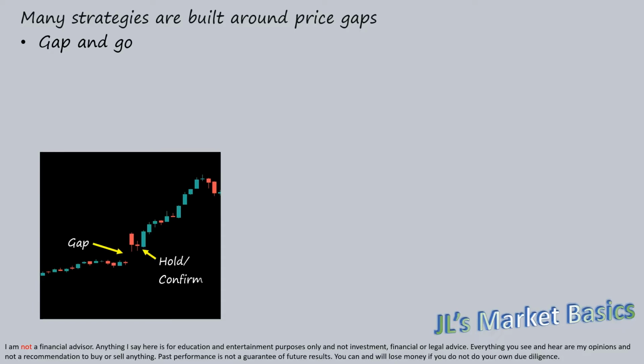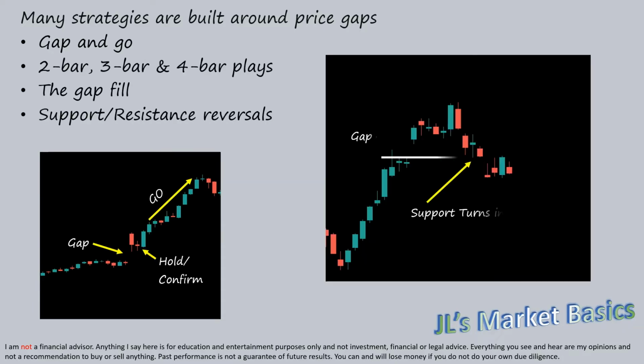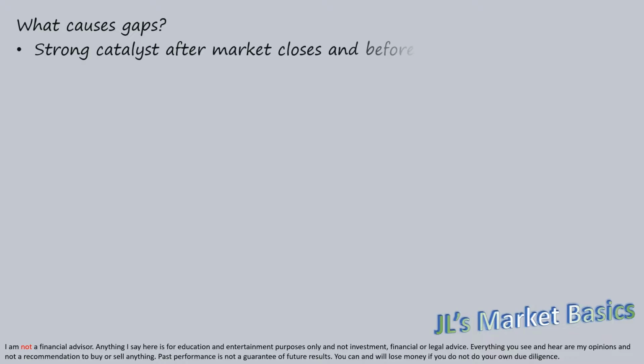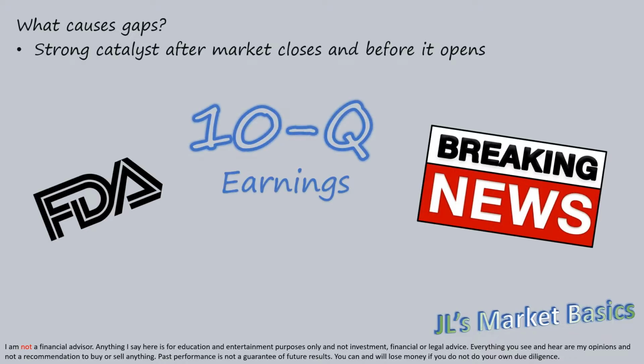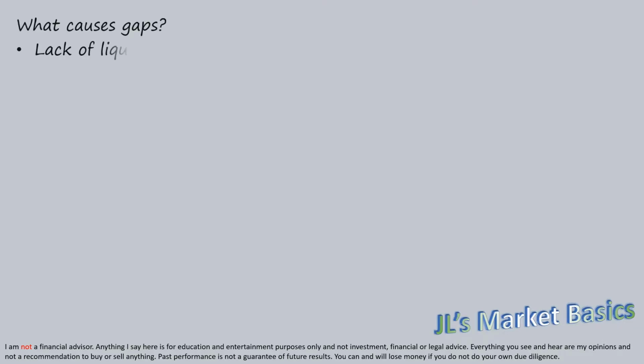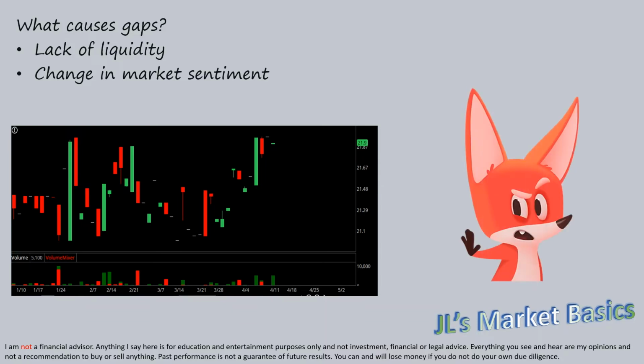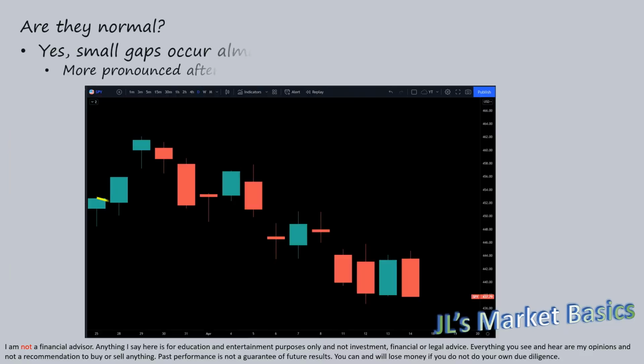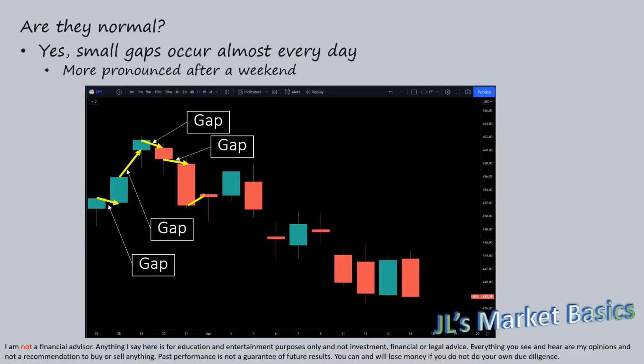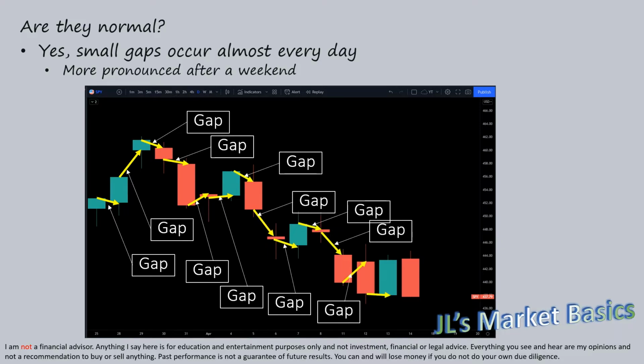Many strategies are built around gaps. Some are for intraday trades, others are for long-term swing trades. A strong catalyst such as FDA approval, earnings, big corporate news, or a major macroeconomic factor can cause a stock's price to gap up or down. Lack of liquidity and change in market sentiment can also result in market gaps. Small gaps are fairly common and occur almost every day, but could be more pronounced after a weekend due to the extended market hour closures and possibility of news catalysts over the weekend.